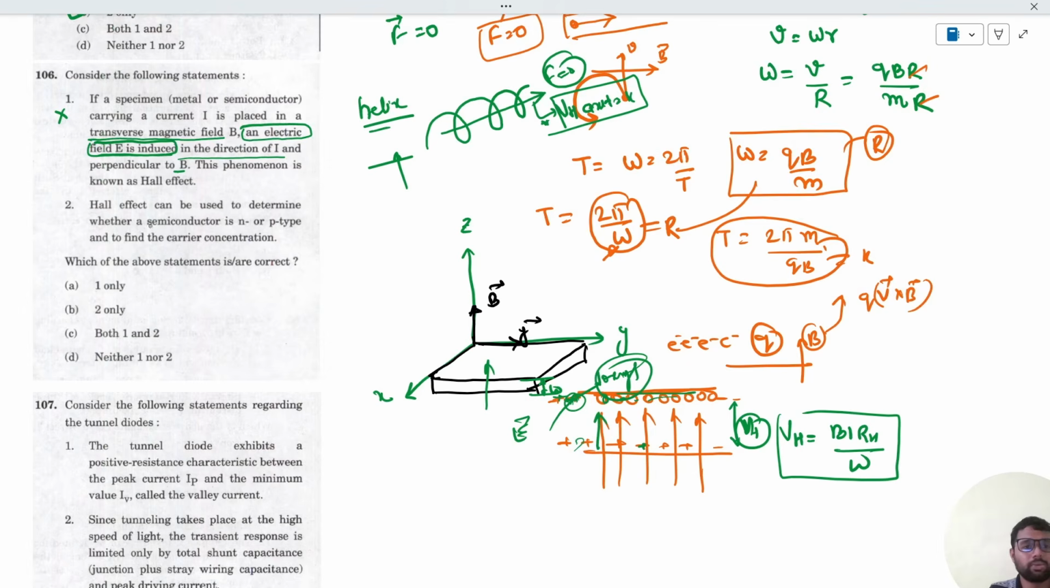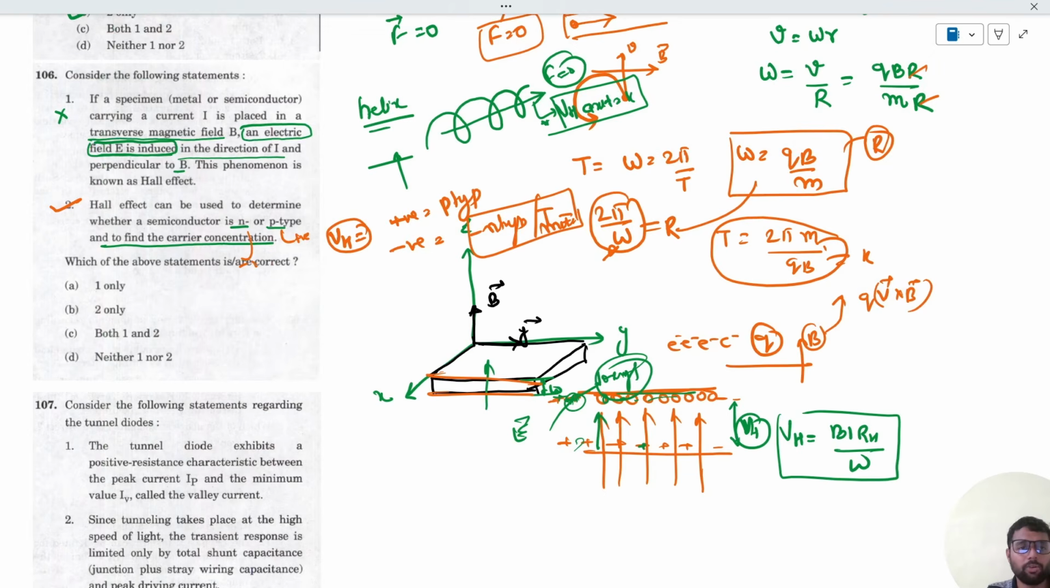So the Hall effect can be used to determine whether the semiconductor is n-type or p-type, and to find the carrier concentration. This statement is correct. Why? Because the Hall voltage, that is, the potential difference that is created, if it is positive, we say that it is p-type. If it is negative, we say that it is n-type or metal. So yes, the Hall voltage can be used to determine whether the semiconductor is n-type or p-type. For p-type it would be positive, and for n-type it would be negative. So option 2 is correct.